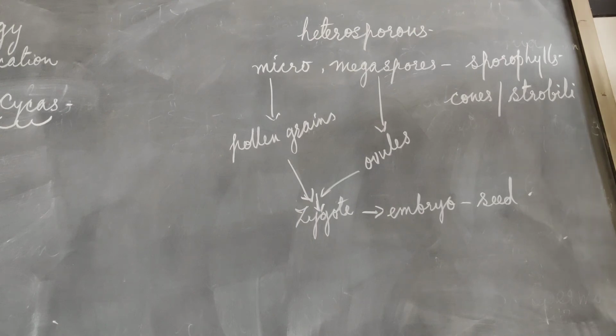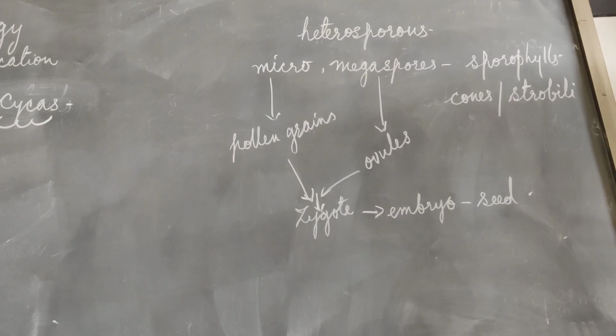Okay, now the seeds of gymnosperms do not occur inside a fruit, so that is the reason they are called the naked seeded plants. So they are naked and they remain attached to the megasporophyll.